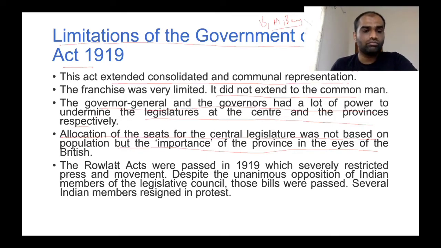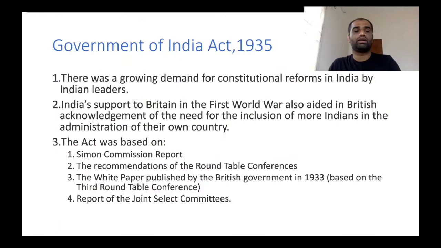Okay. Now, the Rowlatt Acts were passed in 1919, which severely restricted the press as well as the movement of Indians. Despite the unanimous opposition of Indian members of the Legislative Council, those bills were passed. Several Indian members resigned as a sign of protest against the passing of the Rowlatt Act. As I mentioned before, one of the provisions of the Government of India Act 1919 was that the Governor General is empowered to override the will of the Legislative Assembly. So even though the Rowlatt Act was opposed as well as rejected by the Legislative Assembly, this act was passed by the Governor General of India.